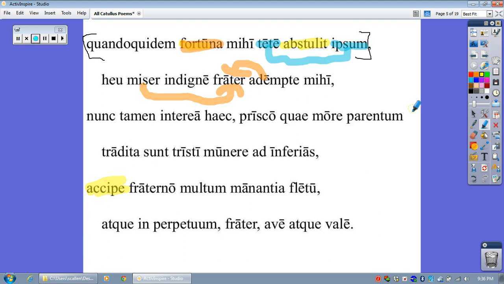Okay? Now, do we see a clause somewhere in here? You probably see it. You see the word quae, and we're just going to back up a little bit to prisco and start the clause here. And where are we going to end it? Again, use punctuation. It's your friend. We're going to end it there at inferias. What's quae describing? I'll go ahead and tell you. It's describing hike. It's describing these things.